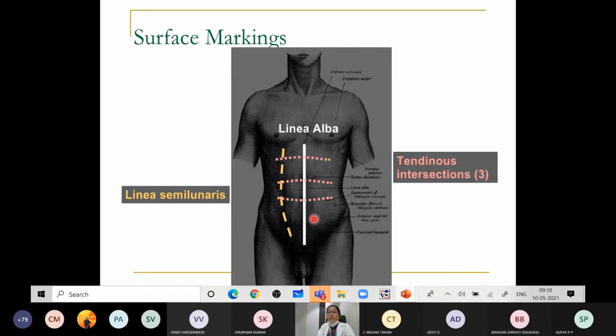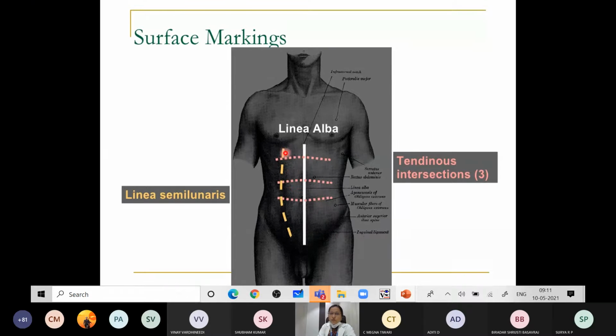Then next, some soft tissue landmarks you will also be seeing. One important one is the linea alba. This is a midline line, called the linea alba, extending from the xiphisternum to the pubic symphysis, which is enclosed in a median furrow. So this linea alba divides the abdomen into right and left halves.